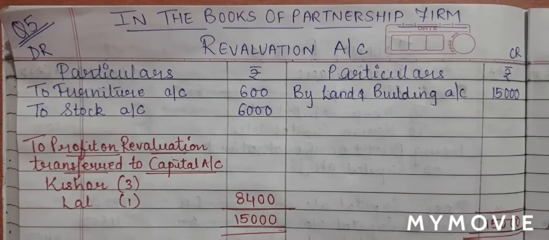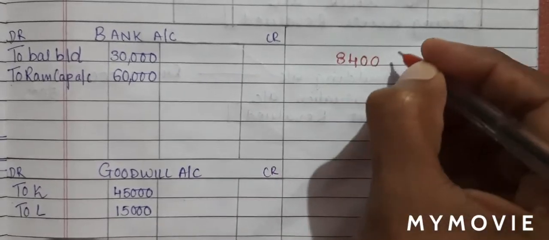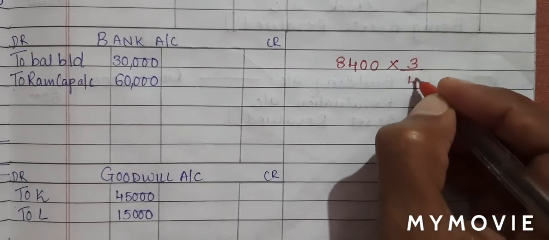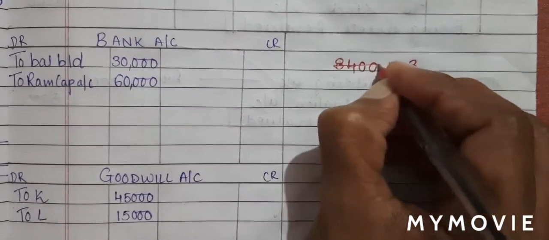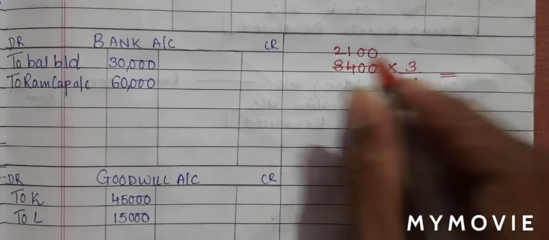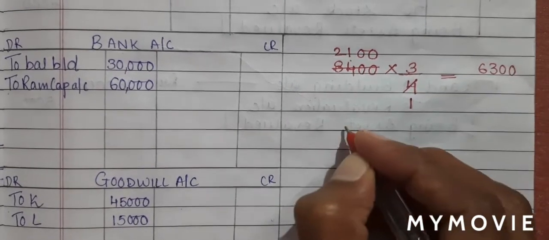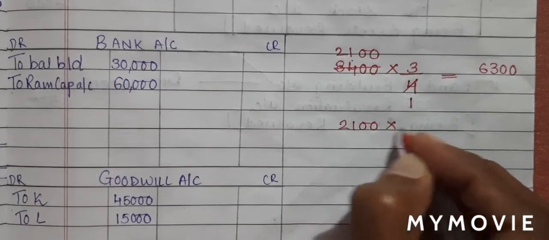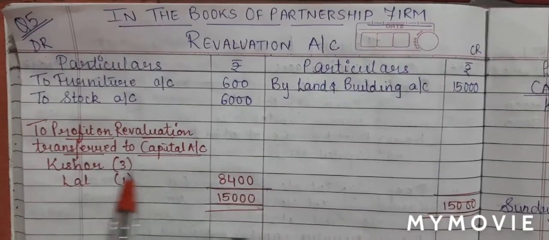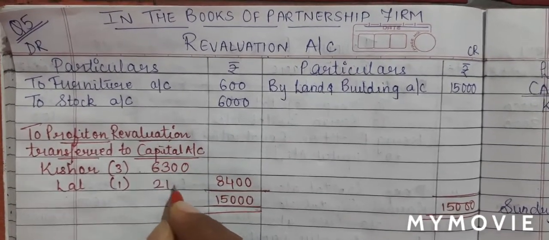So let us do the calculation. So the profit amount that we had is 8,400. This will be distributed. So into 3 divided by 4. So let's do the calculation. 4 ones are 4. 4 twos are 8. 4 ones are 4 and 2 0. So 2,100 multiplied by 3, I'll get 6,300. And for the other partner, 2,100 multiplied by 1, so 2,100. We will write the amount next to Kishore. It is 6,300 and Lal 2,100.